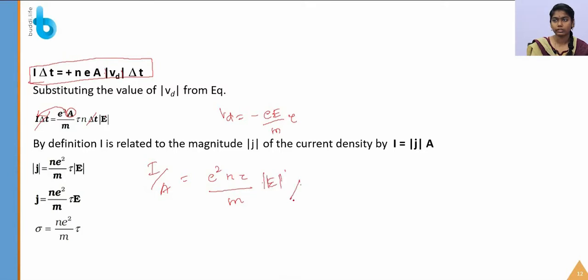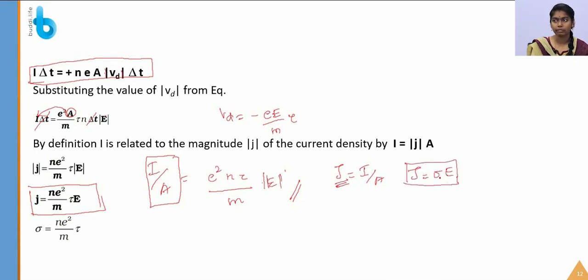This is the expression I have already said, that J equals I by A, which is the current density. So we calculate the current density by this expression: J equals n e square tau E by m. And we also know another expression for J, which is equal to sigma E. Sigma is nothing but the conductivity. So by equating these equations, the conductivity is equal to n e square tau by m.